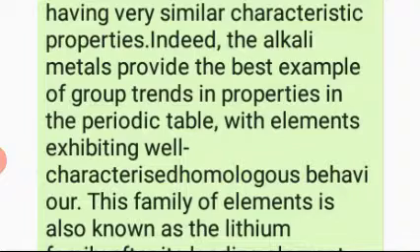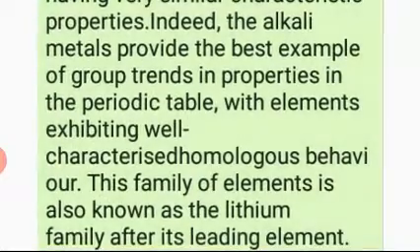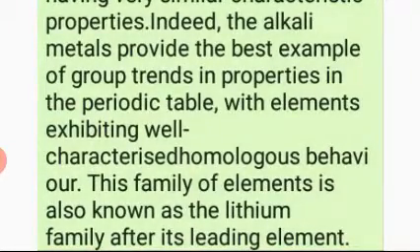So the 1A members also have similarities with respect to their chemical properties, chemical reactions, and physical properties. This family of elements is also known as the lithium family after its leading element. Lithium is the first member, because the top one is hydrogen, then lithium. So it can also be called the lithium family.